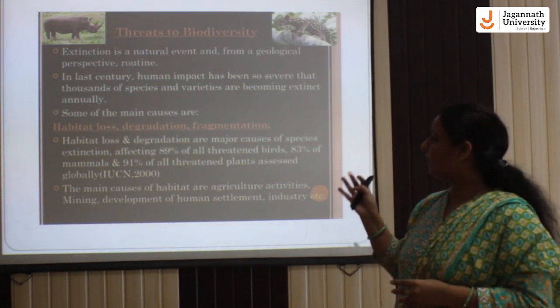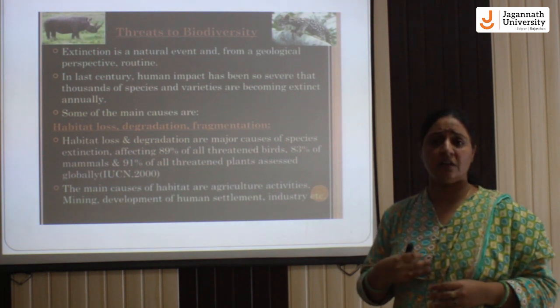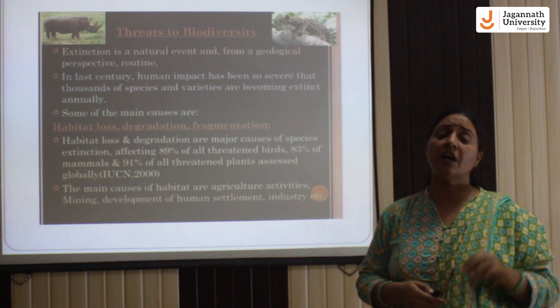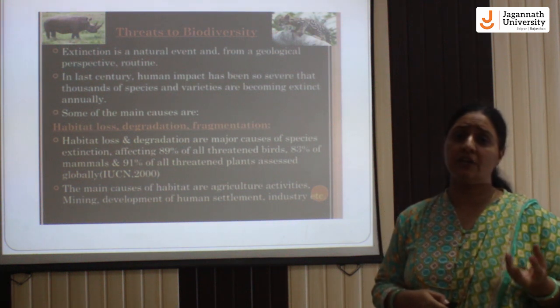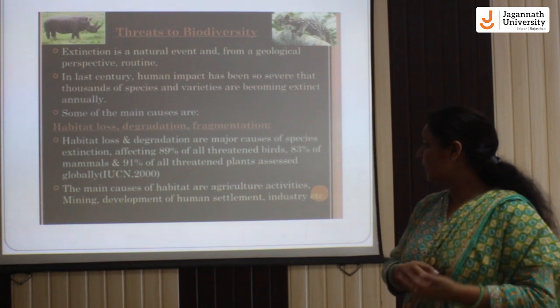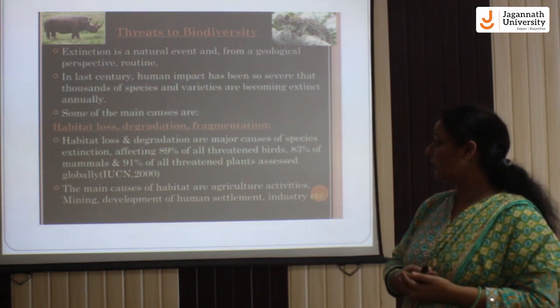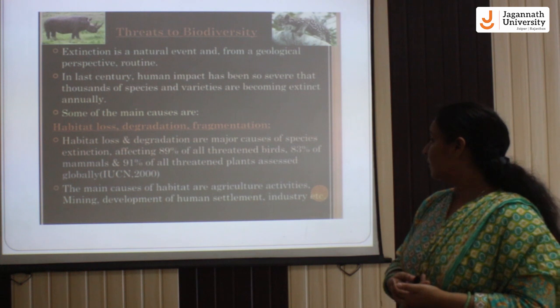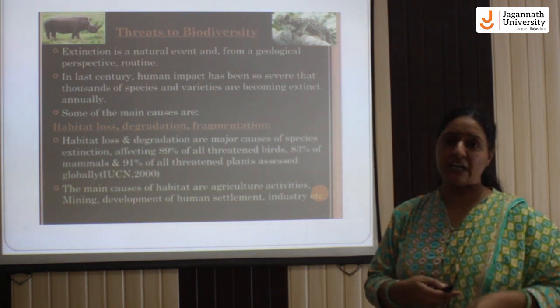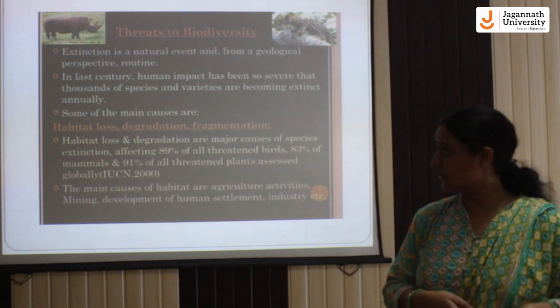So habitat loss, then degradation, there are various types of uses, fragmentation. There are a lot of reasons where we are losing our biodiversity, we are just declining our biodiversity. And basically if we see the data as per the IUCN, at the global level we are reducing a lot of species from our earth as per our uses.